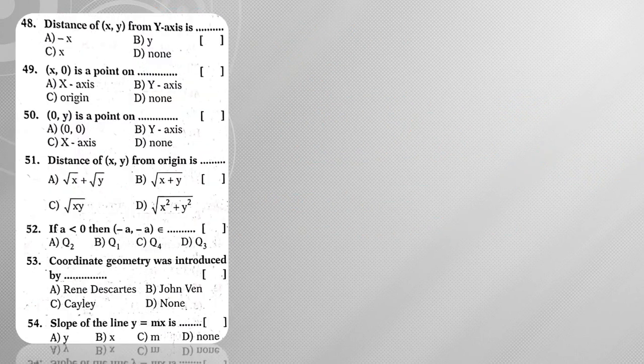Next, moving on to question number 48. Distance of x comma y from y axis. So from y axis means you need to consider the x coordinate. So x coordinate is x. X comma 0 is a point on.